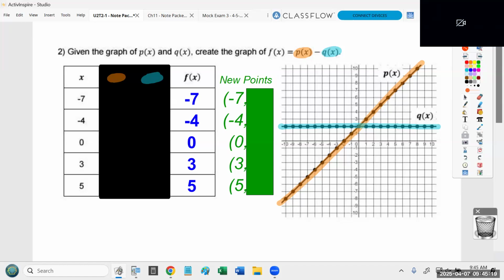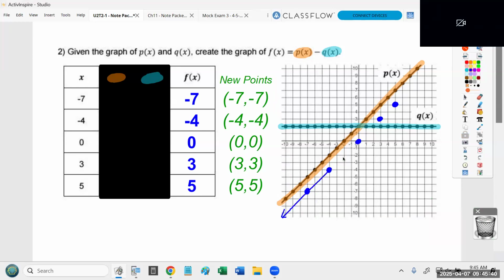But then you also need to look at the last column for your x values, or excuse me, your y values. So for step 4, I'm going to graph those points. (-7, -7), (-4, -4), (0, 0), (3, 3), and (5, 5). And again, I'm going to connect those points.